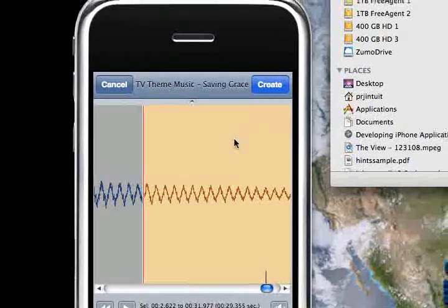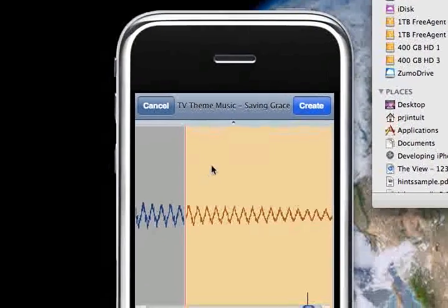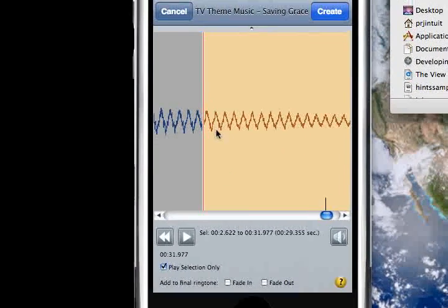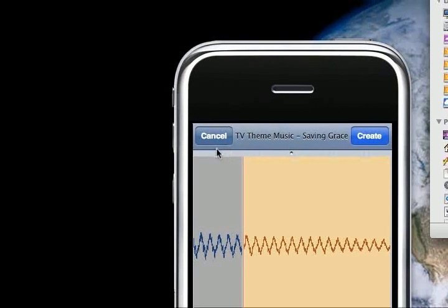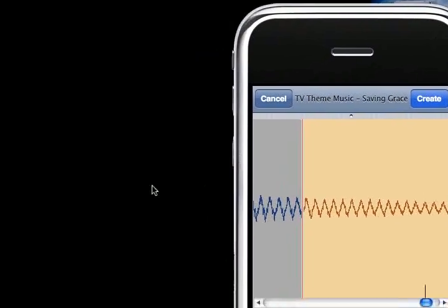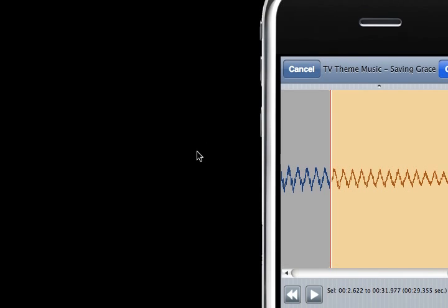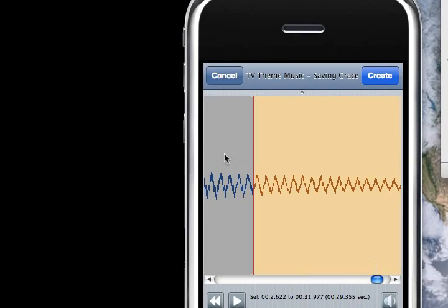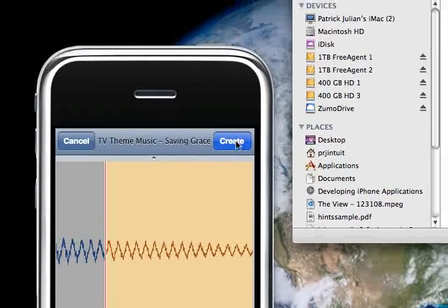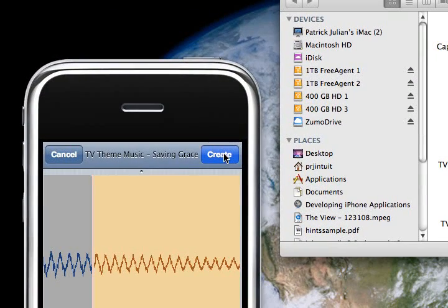Okay, could probably make that a little bit shorter, but hey, this is just a demo. The next thing is you go up here, you see cancel. If you hit cancel, it's going to go back to the beginning. You saw it where I started with the bell and everything to import my files, audio or video files. Then the other option is to click on create, and when I do that, it's going to convert the file and put it into the ringtone directory in iTunes, and it does this all automatically.